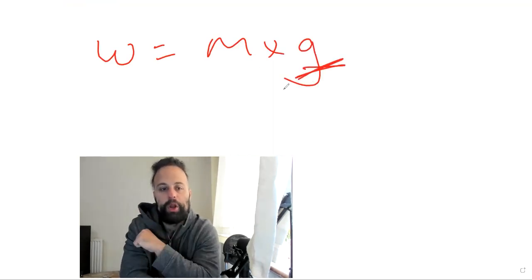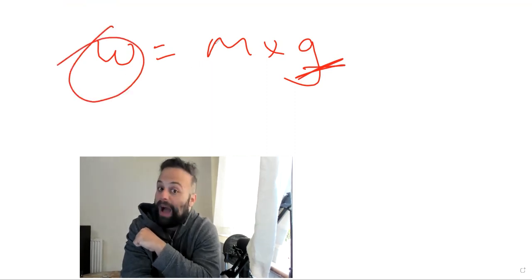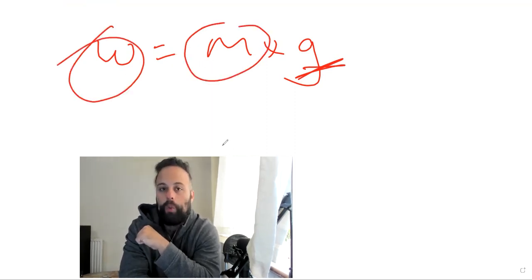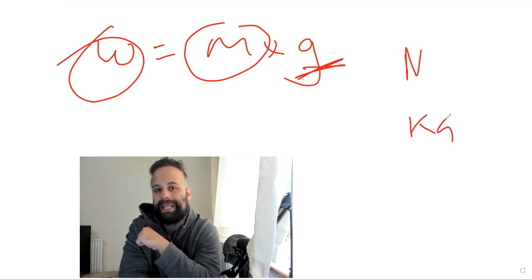Without a gravitational pull, you have no weight. You will have mass, but you won't have weight. Weight is measured in newtons, mass is measured in kilograms.